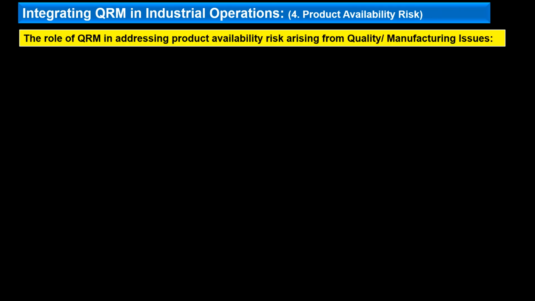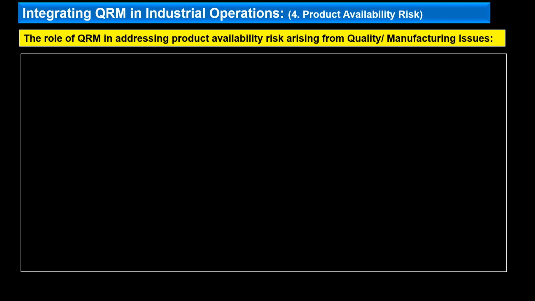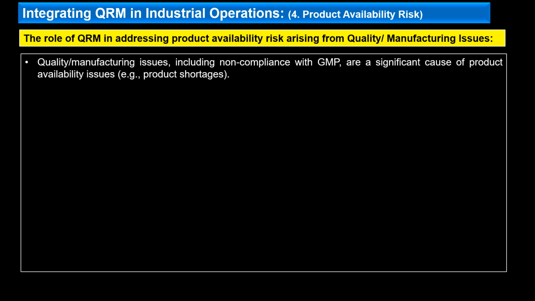So for product availability risk, the role of QRM is in addressing product availability risk arising out of quality or manufacturing issues. These points have been specifically added into this revision. It states that quality or manufacturing issues, including non-compliance to the GMPs, are a significant cause of product availability issues.